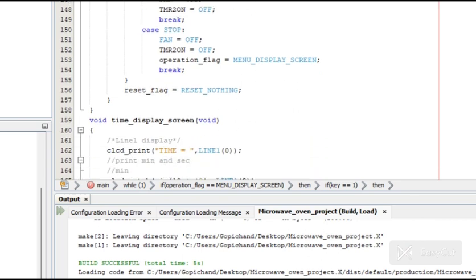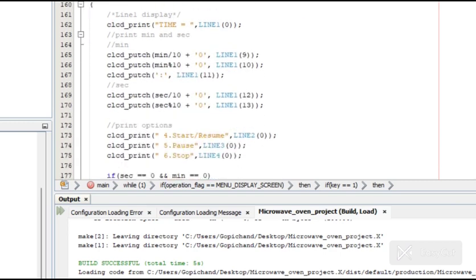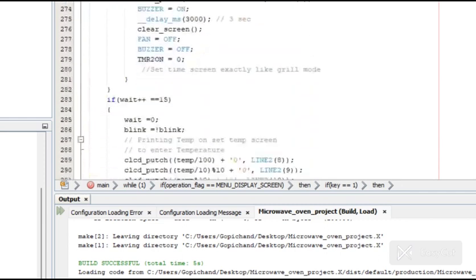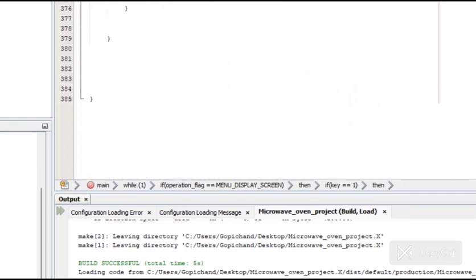In Picsimlab, we'll see how it is going to work. This is the overall view of the code. We started writing using conditional statements.